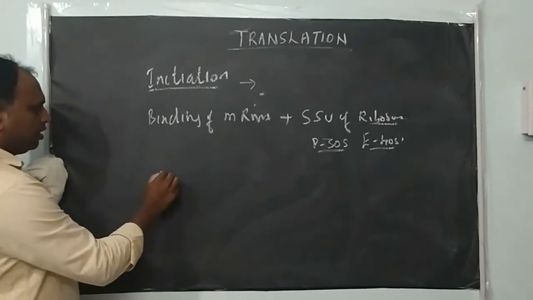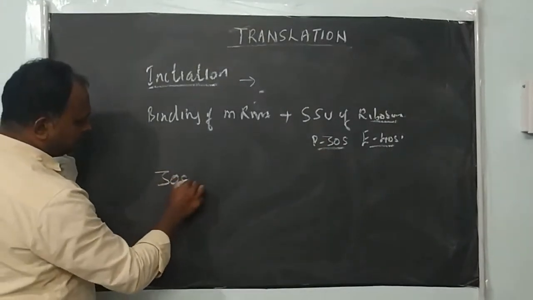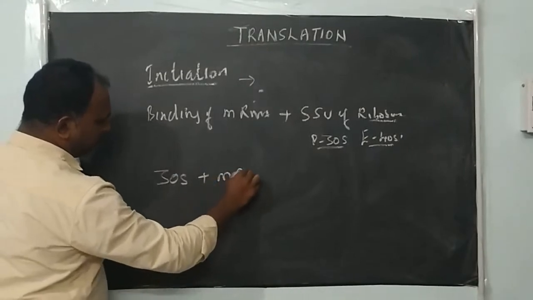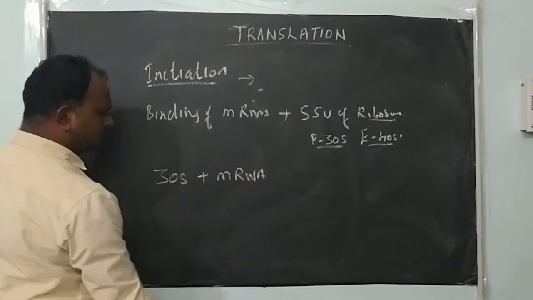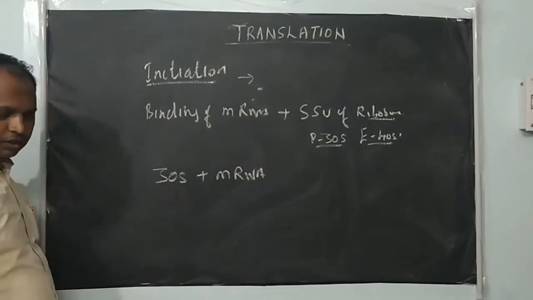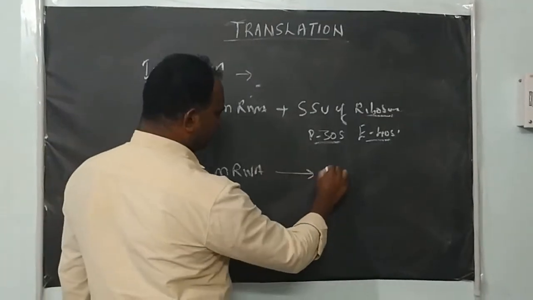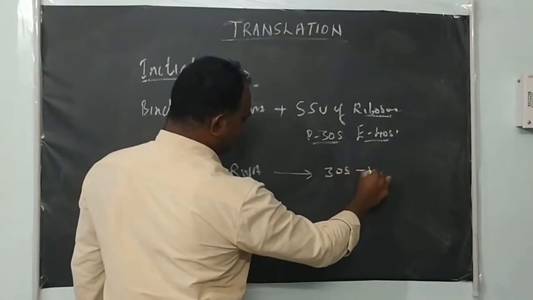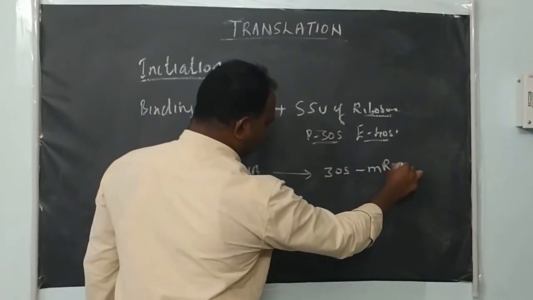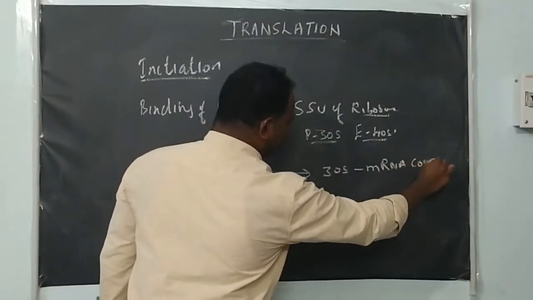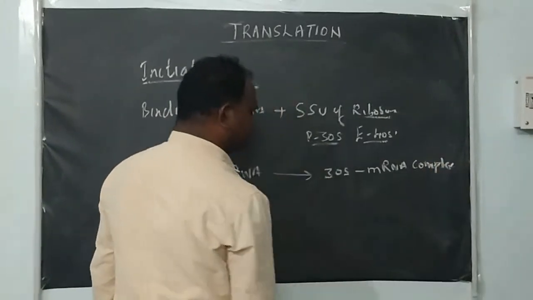You see here, in prokaryotes, the 30S subunit plus mRNA. mRNA is the template for synthesis of protein. So 30S plus mRNA form the 30S mRNA complex.